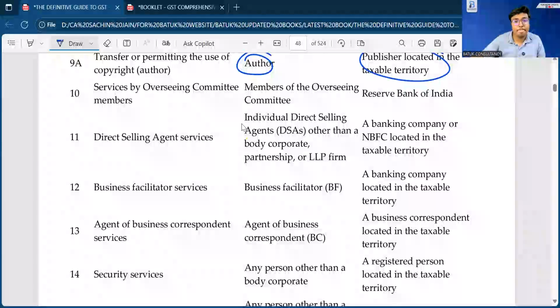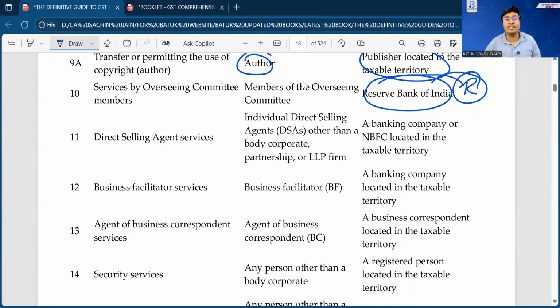Next, sir, our reverse charge: Reserve Bank of India, RBI, has one specific overseeing committee, and that committee is going to handle multiple things in the Reserve Bank of India and provide the services. And for that purpose, the Reserve Bank of India is also going to pay the amount. So when the members of the overseeing committee provide the services to the Reserve Bank of India, at that time, sir, the Reserve Bank of India is liable to make the payment of taxes under reverse charge mechanism for the services which have been provided by the members of the overseeing committee.